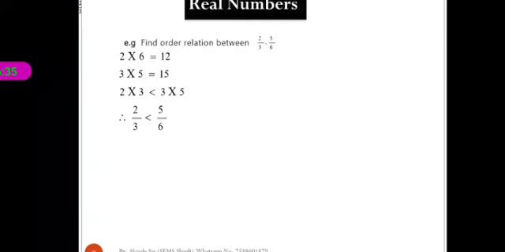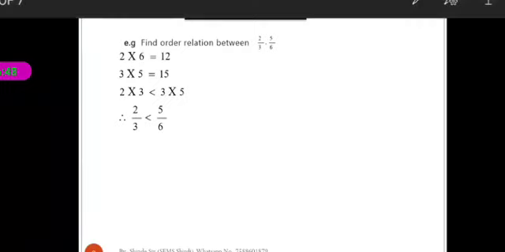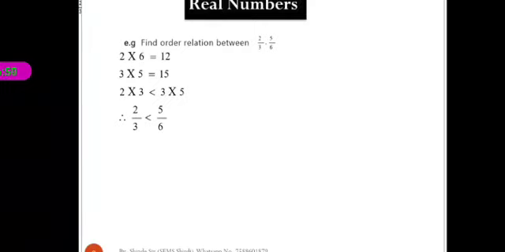Okay, example is, find order relation between 2 by 3 and 5 by 6. Now here we take the cross product. 2 into 6 is equal to 12, and 3 into 5 is equal to 15.